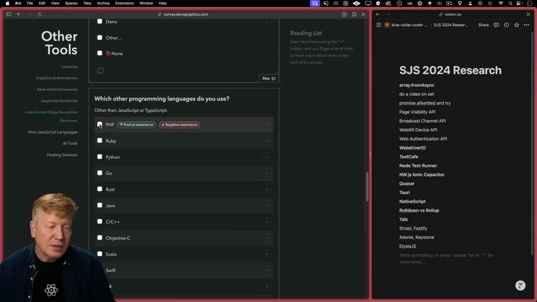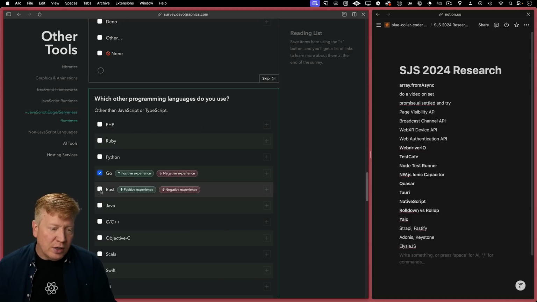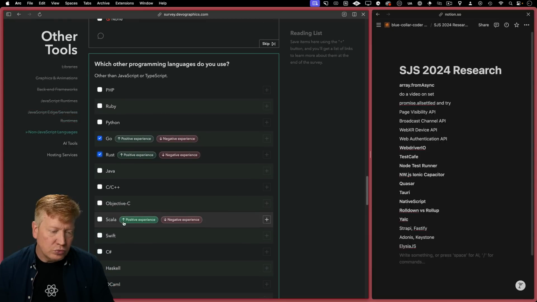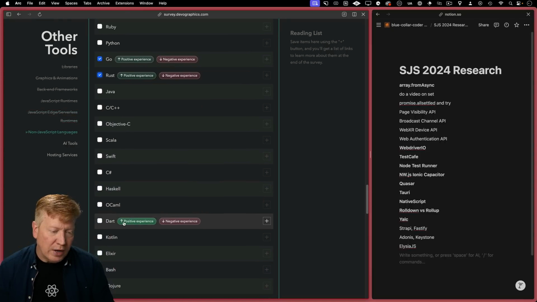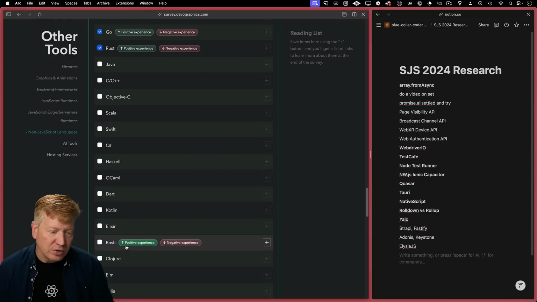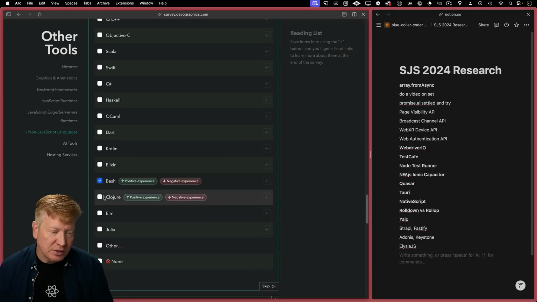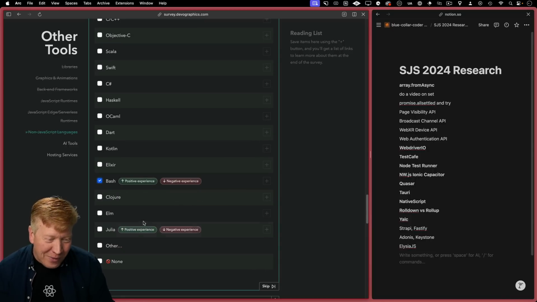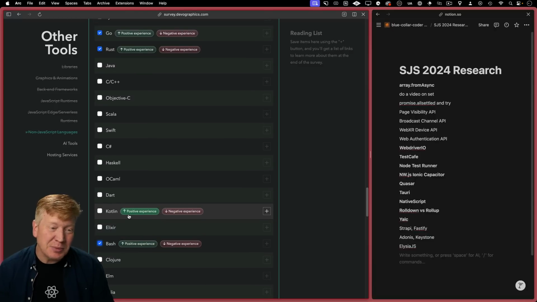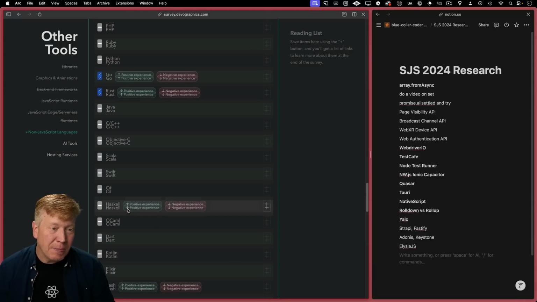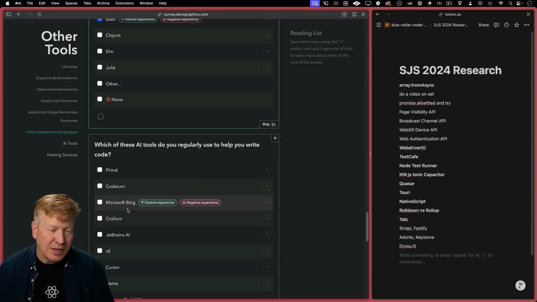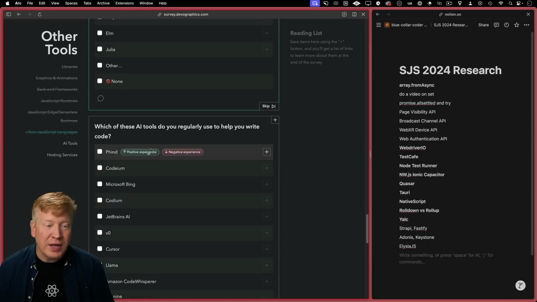I don't know. I'm going to go with Go, Rust. Wow. Dart, Elixir, Bash. Oh, yeah, Bash. Okay, Clojure, Elm? Okay. Julia? Really? Some of these are super obscure. Okay. And continuing on, so, AI tools.